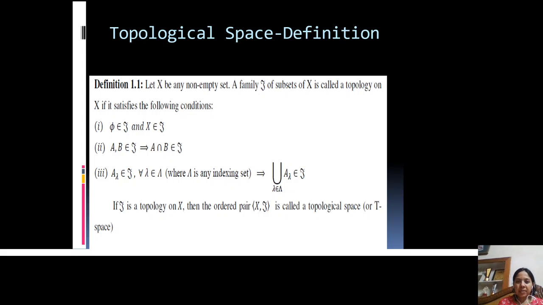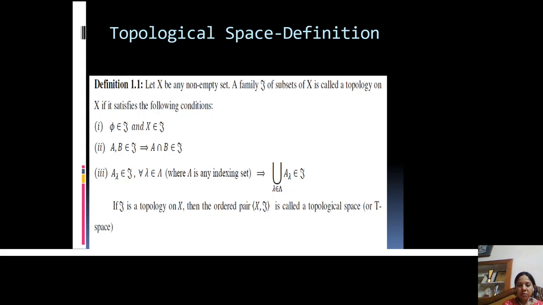Let X be any non-empty set and a collection tau of subsets of X, or we can say that tau is contained in P(X), where P(X) means the collection of subsets of X. Then this collection tau is called a topology on this set X if it satisfies the following three postulates. First one is both the empty set phi and the whole set X should belong to tau. Second is the intersection of any two members of tau should belong to tau.